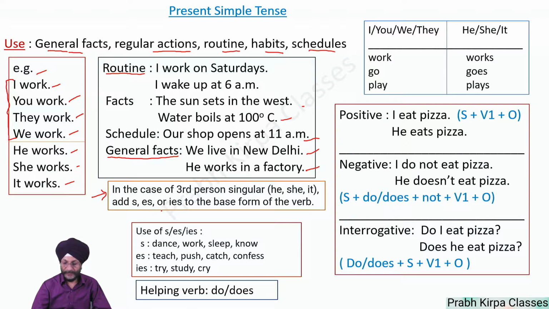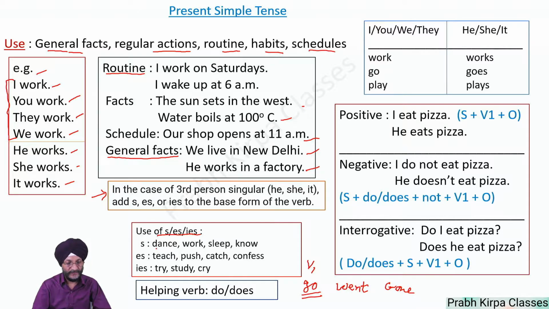As you know, a verb has a basic form, and also a simple past and then a past participle. We give here an example of the same. For example, the first form of the verb is go, then the second form, simple past, is went, and then the third form, past participle, is gone. Here we use only the first form of the verb in this sentence. When the subject is he, she, it, we usually add s, es, or ies.